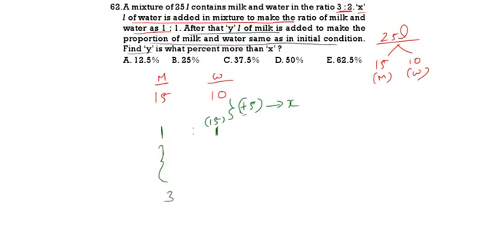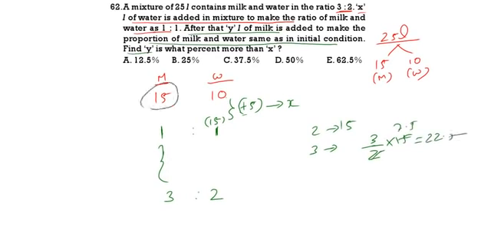Again, it should be equal to 3:2. That means this 15 is equal to 2 parts. So what about 3 parts? That is nothing but 22.5. So 15 has to become 22.5, you add 7.5. This is Y. So Y is 7.5, X is 5.